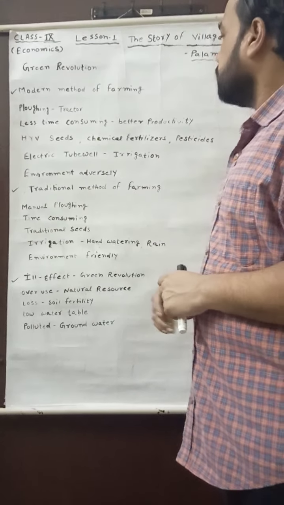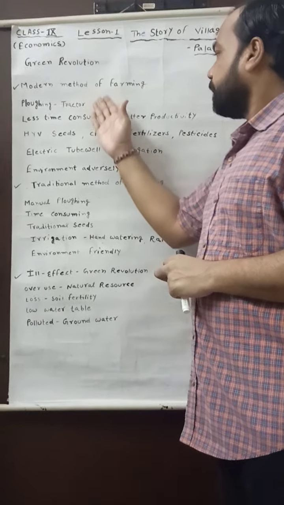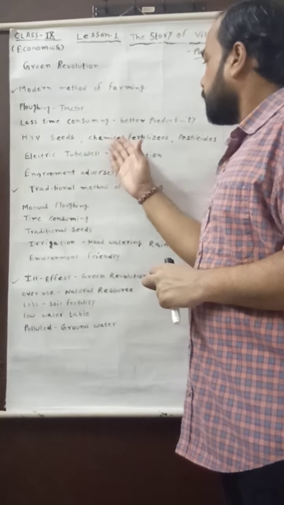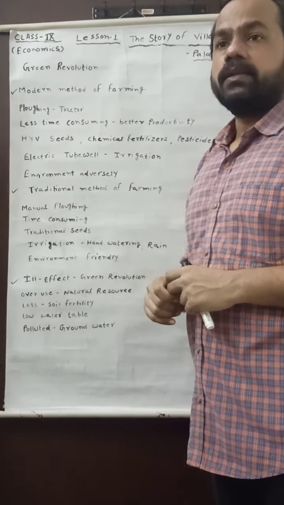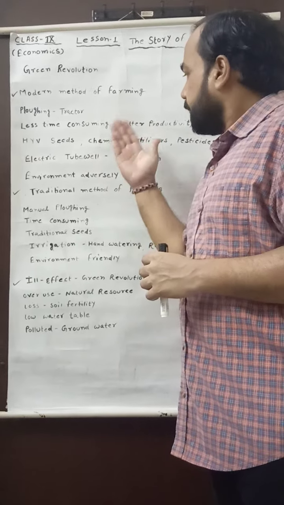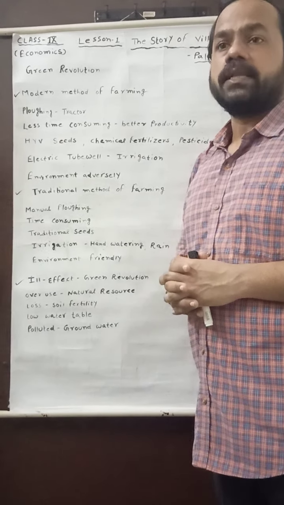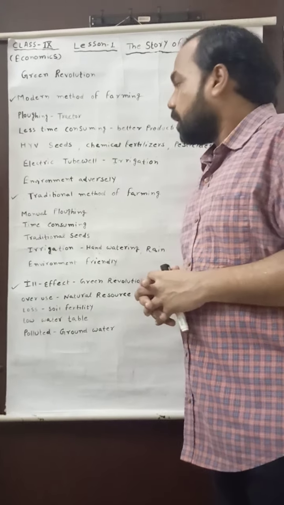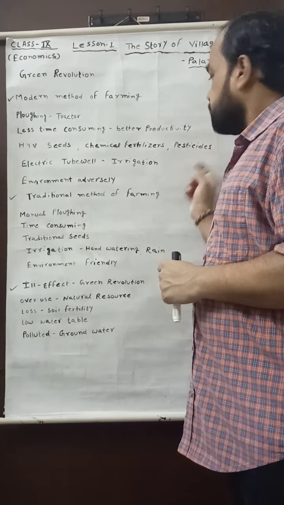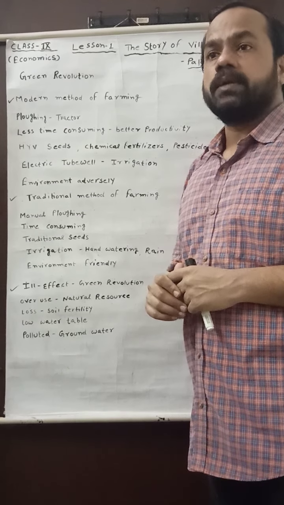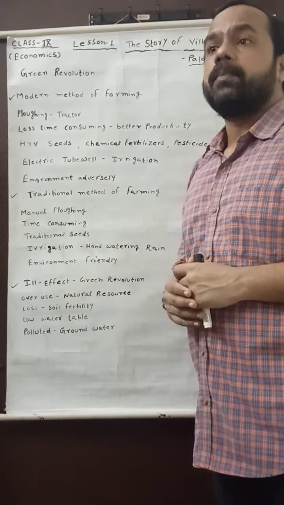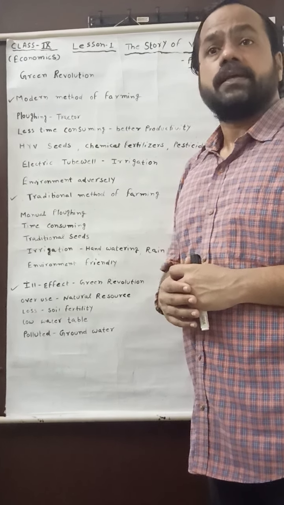And after that, you may see that in the modern method of farming, for soil fertility, there was the use of chemical fertilizers. When the chemical fertilizer was used in the agriculture, it brought good result in the crop production. After that, you may see that now chemical pesticides are also used in the modern method of farming, and no doubt it protected the agricultural crop from the insects.